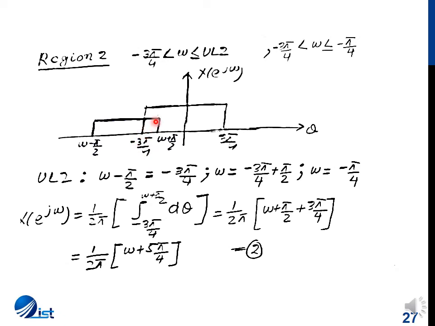Now to determine the convolution, we know that when both these functions overlap, the lower limit for the integral is minus 3 pi by 4 and the upper limit is omega plus pi by 2. So we integrate and substitute values and we get 1 by 2 pi times omega plus 5 pi by 4. This is the equation of a line, so this will be a function with an increasing slope.